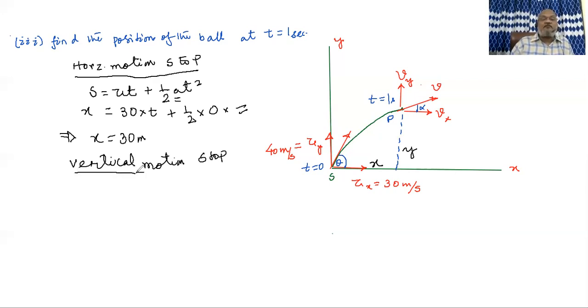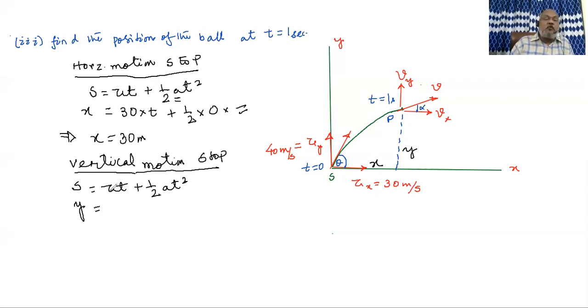Under that, we put in the same equation, S equal to ut plus half at squared. Here S means vertical displacement from S to P, which we have branded as y. So in place of S, we must write y.